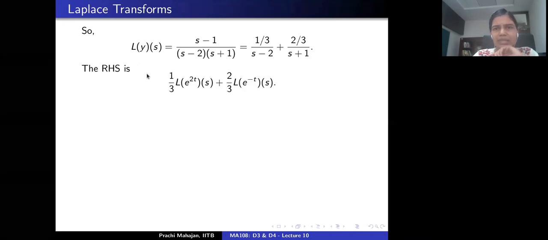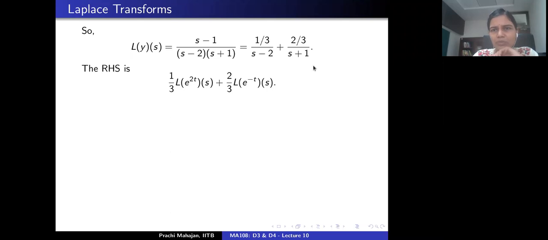So remember, the right hand side here is exactly 1 by 3 times the Laplace transform of exponential 2t. Remember, this is one of the first examples that we discussed today. And 1 upon s plus 1 is exactly the Laplace transform of exponential minus t, right?